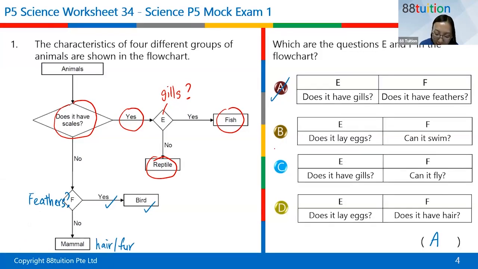Only mammals give birth. Very easy to remember: mammals start with M. Think of your mommy, she also starts with M, right? Your mommy gave birth to you, right? So only mammals give birth. The rest of the animals, the rest they